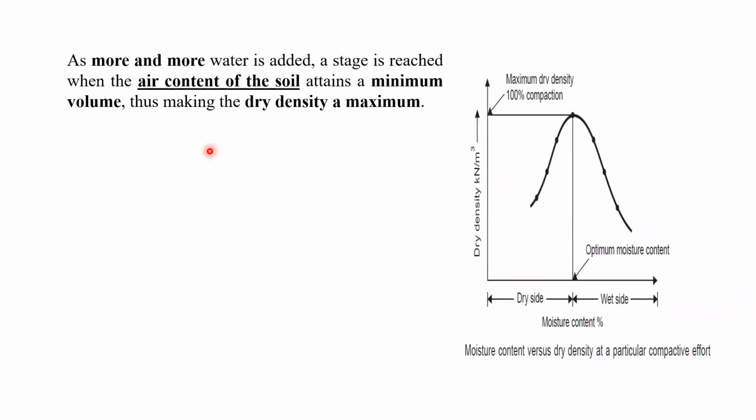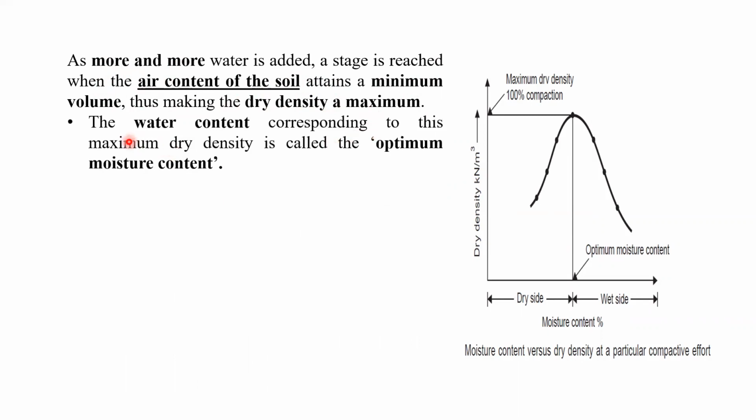We shall see further. As more and more water is added, a stage is reached where the soil attains a minimum volume, right? That means the soil is compacted. All these small particles fill the vacant space created by the bigger particles, and the dry density will be maximum. So what is going to happen?